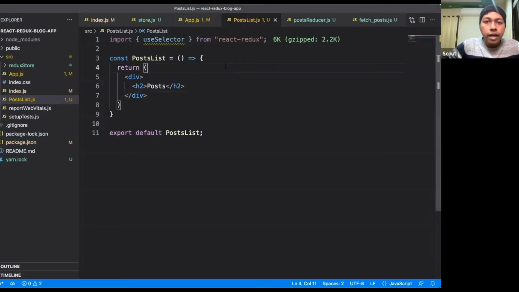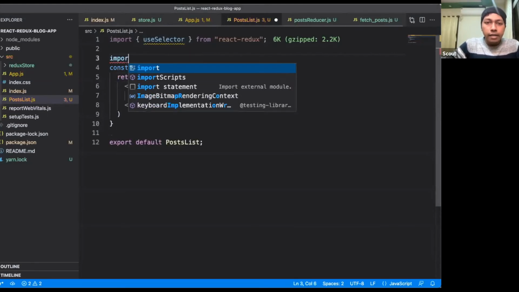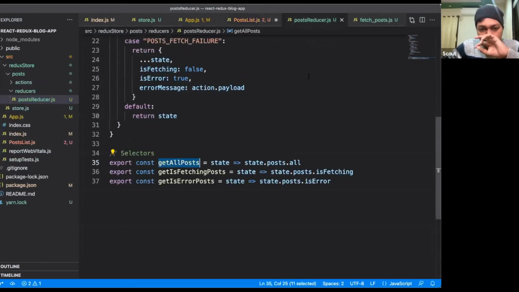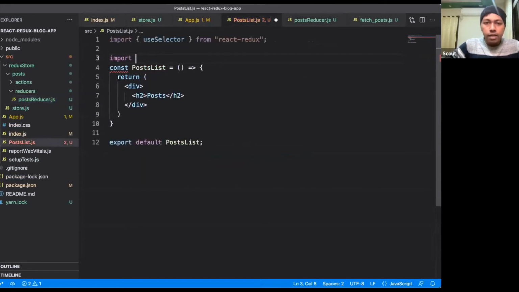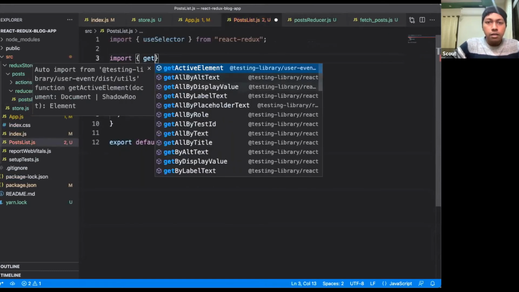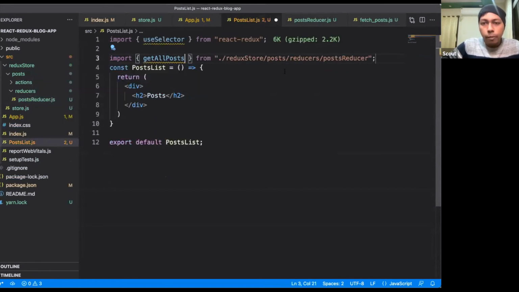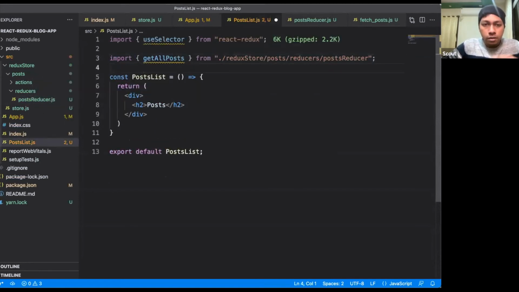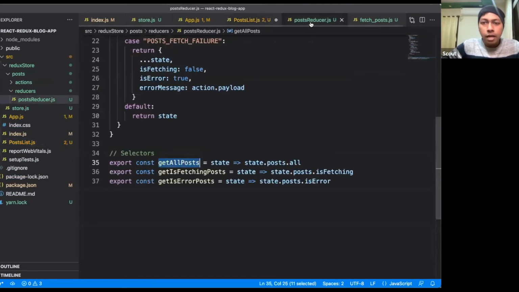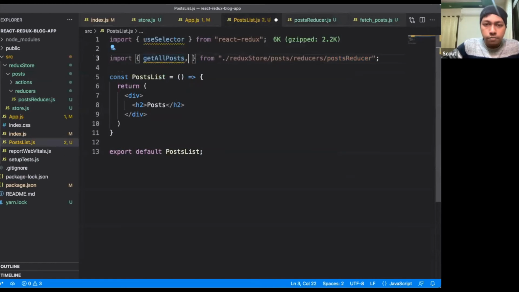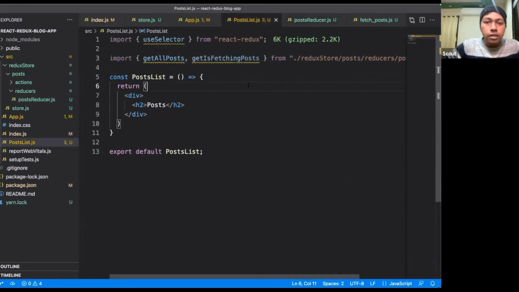To do that, we have to import the selectors that we have defined inside this reducer. So we will import something like get all posts. It is giving suggestions automatically. So get all posts from the post reducer. Similarly, you have other things like whether it is fetching the post or not. So I've imported these two things here.